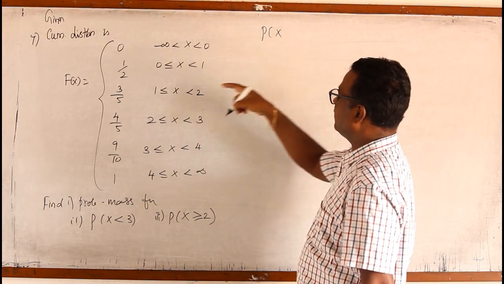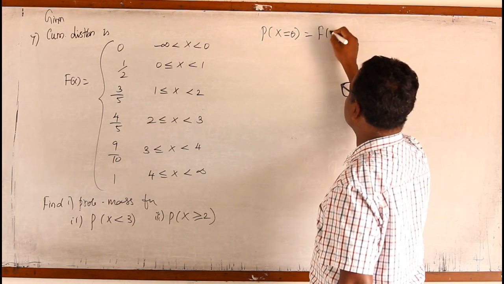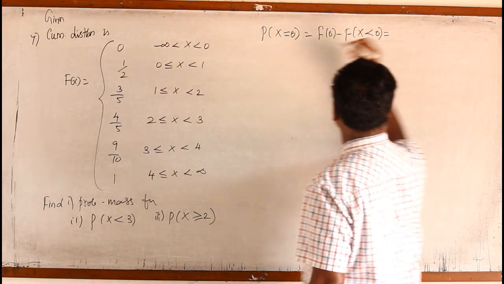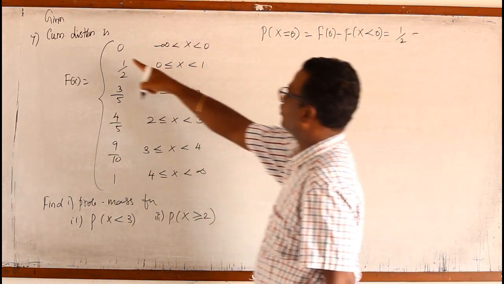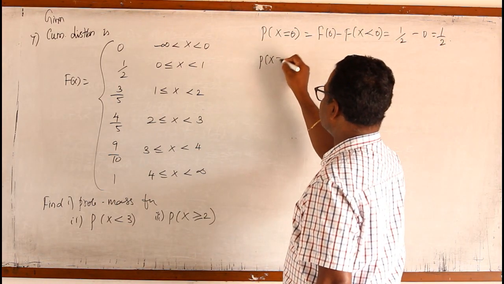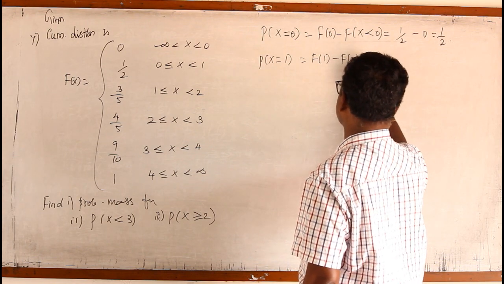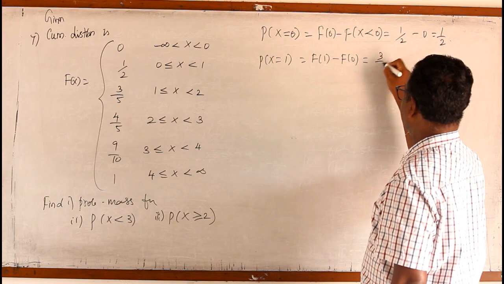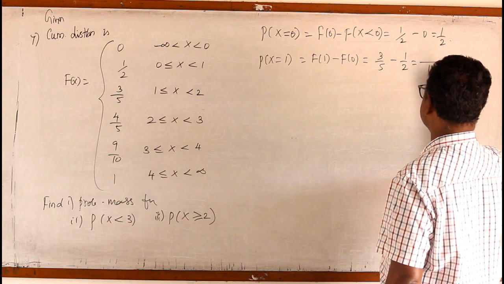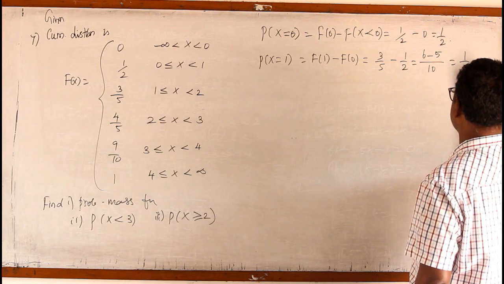First thing, P of x equal to 0 we should find out. That is F of 0 minus F of x less than 0. For F of 0 it is 1 by 2. And for x less than 0 the cumulative distribution is 0. So the answer is 1 by 2. Now P of x equal to 1 we have to find out. It is F of 1 minus the previous, F of 0. F of 1 is 3 by 5, and F of 0 is 1 by 2. So LCM is 10. 3 2s are 6 minus 1 5s are 5. So the answer is 1 by 10.